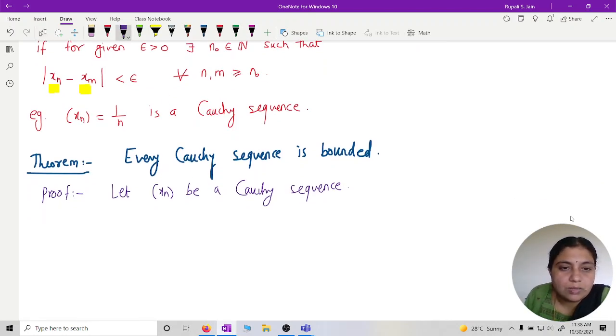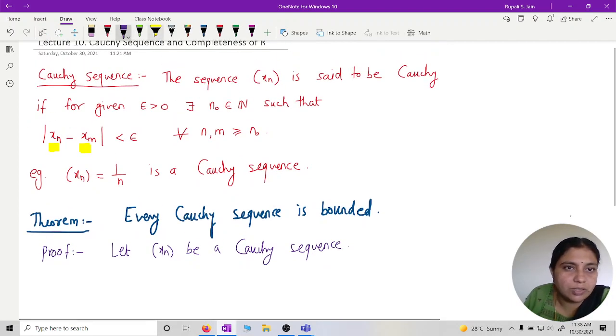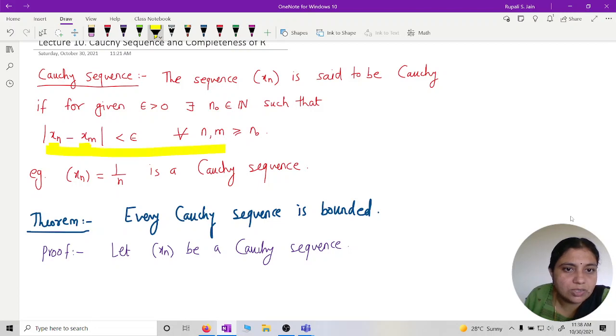Since it is Cauchy, for every epsilon we will have a natural number satisfying this property. Because it is Cauchy, there exists a natural number such that this holds. So for every epsilon, in particular for epsilon equal to 1, we can also have a natural number. Right?